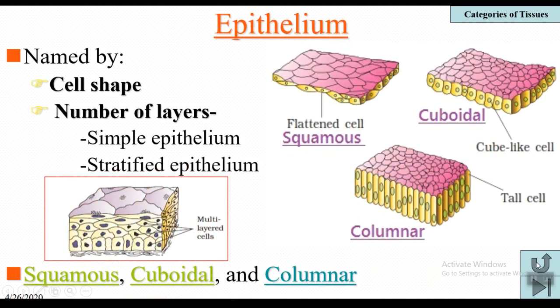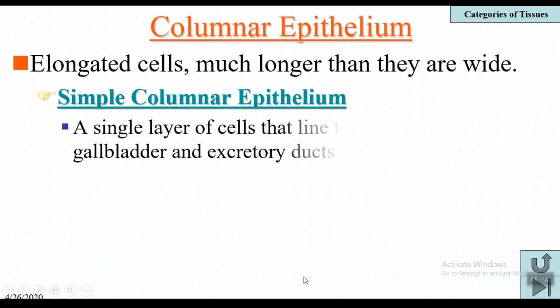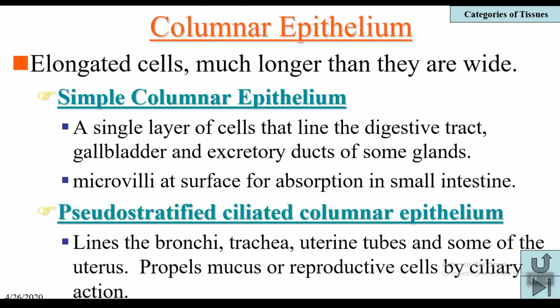And coming to the third type of epithelium, that is columnar epithelium. The cells are column shaped or pillar shaped. The cells are much elongated and much longer than they are wide. And the nucleus is basally located. The particular thing you have to observe in columnar epithelium is that the nucleus is basally located.